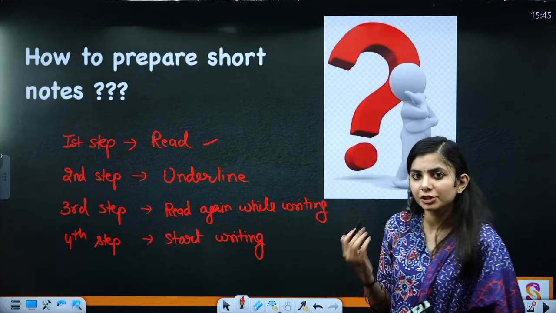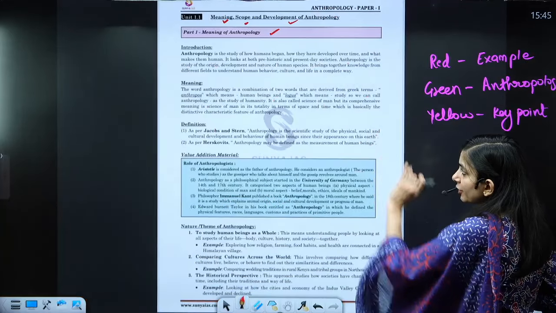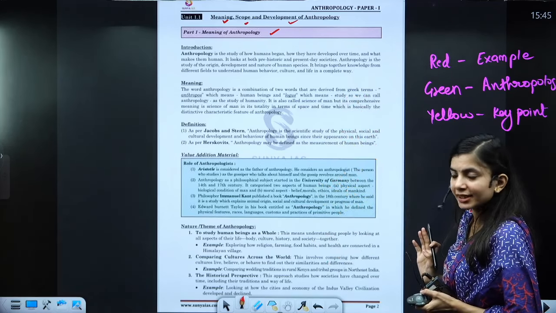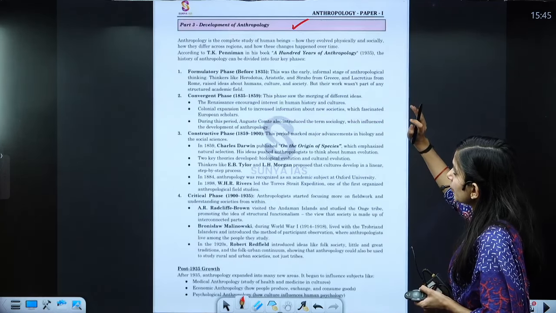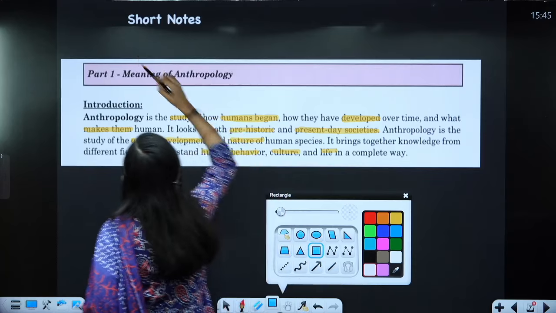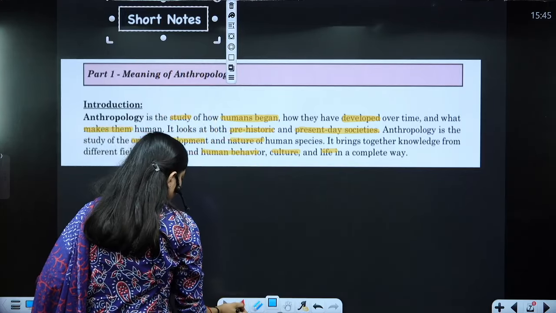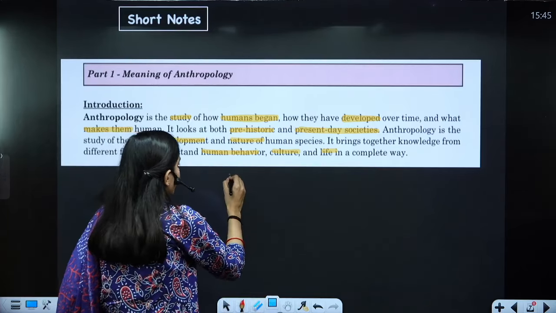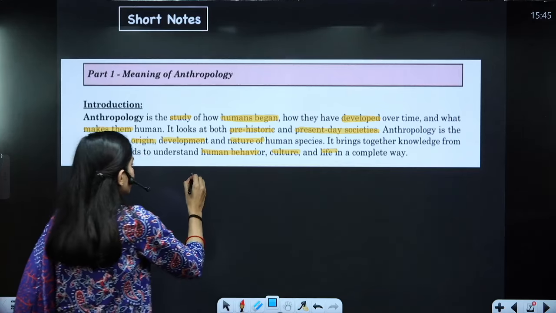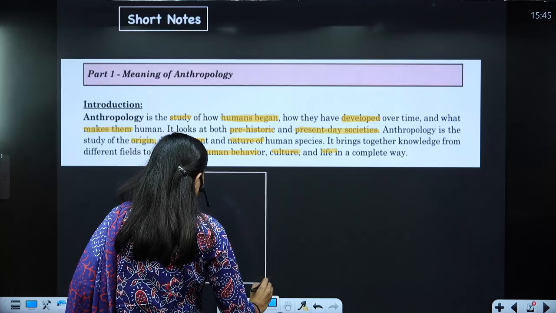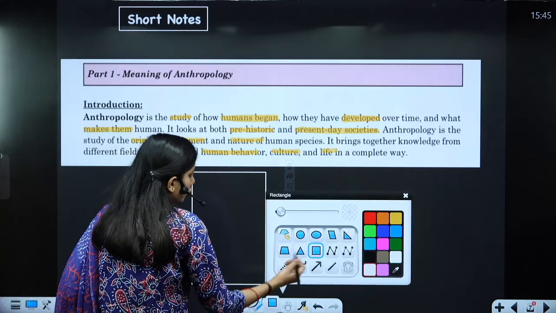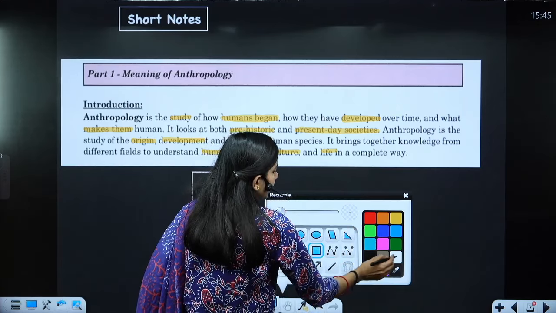Fine. So the first step you have understood. Now let's prepare the short notes. This is the kind of content we have for the first part: meaning of anthropology, intro, meaning, definition, value addition, nature and theme of anthropology. Fine. So we are taking up this first part only, how to prepare the short notes. Let's see. First of all, how to prepare that? Whenever you are preparing the short notes, let us assume this is the A4 size paper. In the A4 size paper, you would first determine, like you must be using the blue color pen. I can't use the blue color pen, I'm using white color.